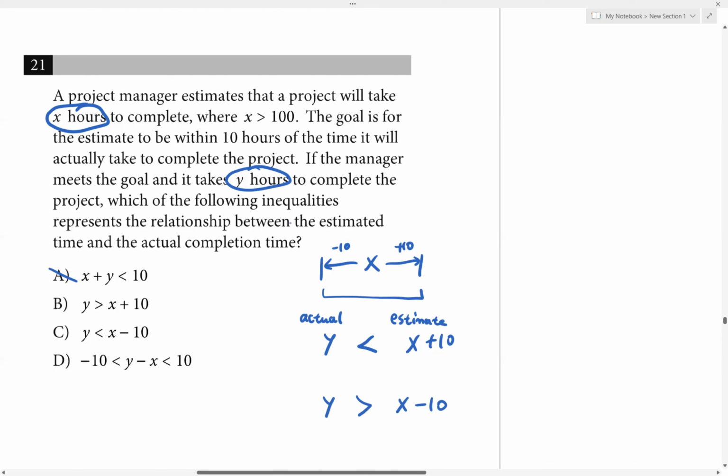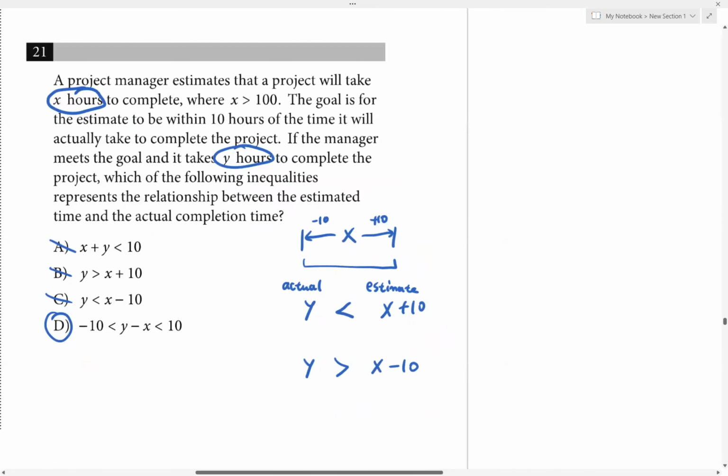But if you look at answer choice B, we have X is greater than X plus 10. That's not what we have. We said Y should be less than X plus 10, so not B. And C says Y is less than X minus 10. Well, C also got it flipped. It should be Y greater than X minus 10, so not C. So that leaves us with answer choice D.